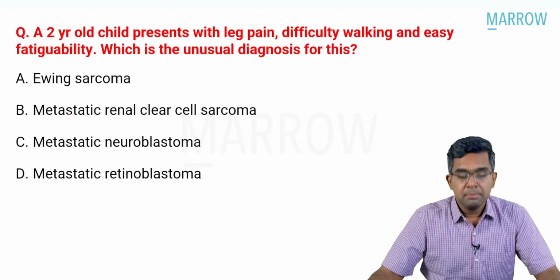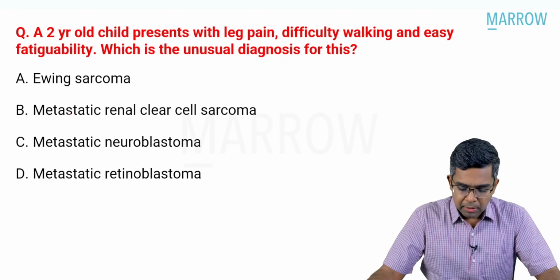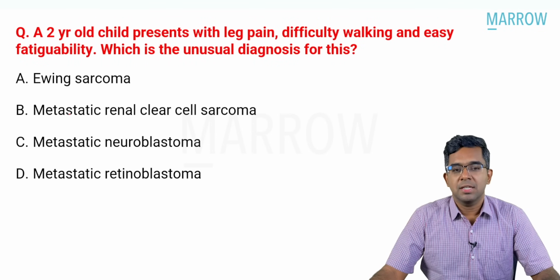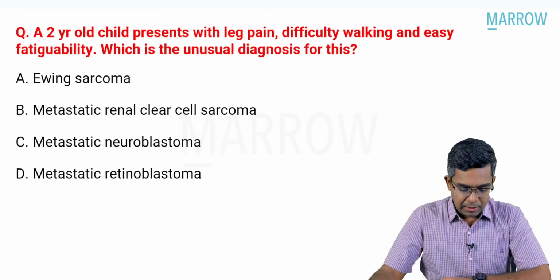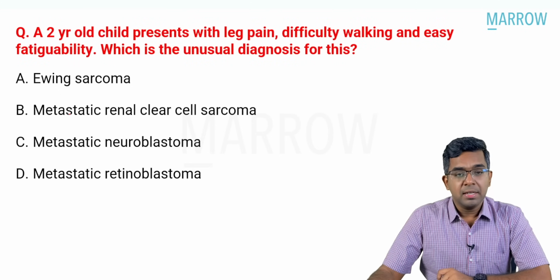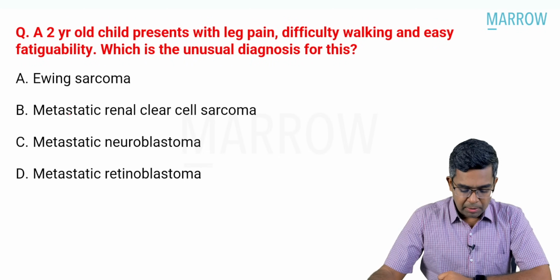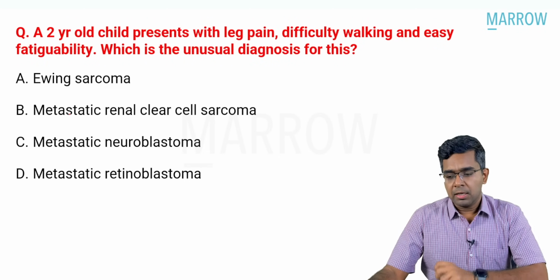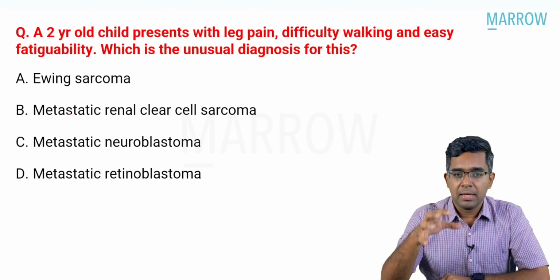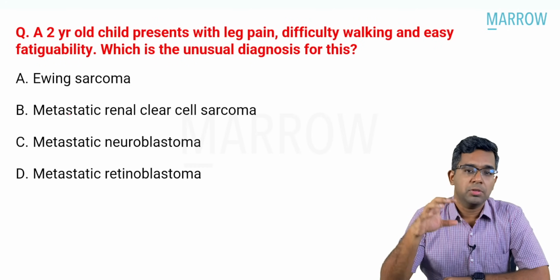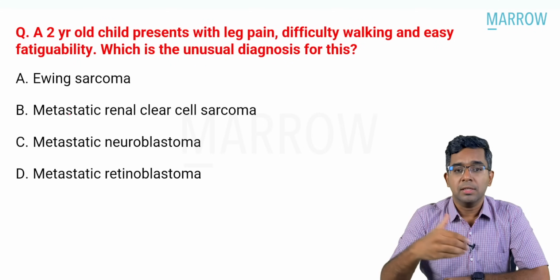A 2-year-old child presents with leg pain, difficulty in walking, and easy fatigability. What is the unusual diagnosis for this child? It's quite a surprising question where you have to analyze the individual options and tell the answer. Ewing sarcoma, metastatic renal clear cell sarcoma, metastatic neuroblastoma, and metastatic retinoblastoma. I hope that this was the actual question which came in the exam, and I will try to do the analysis of the individual options and come to the final answer. If there are any modifications, please let me know in the comment section below.